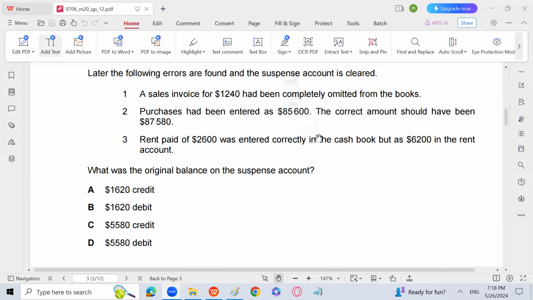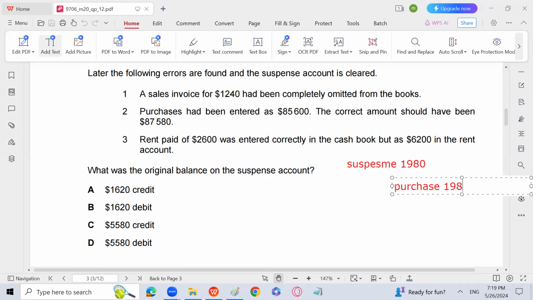How much will it come to? 1980. So the entry is going to be suspense debit 1980 and purchases is going to be credited by 1980.